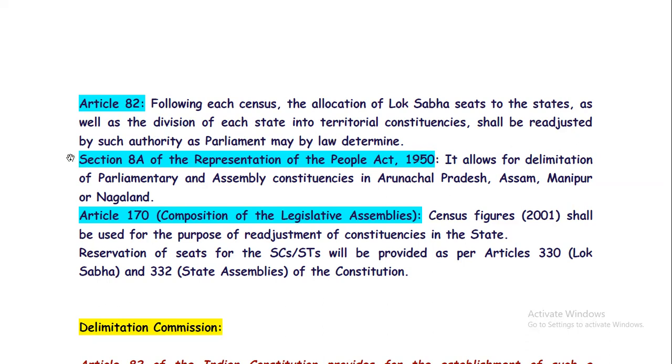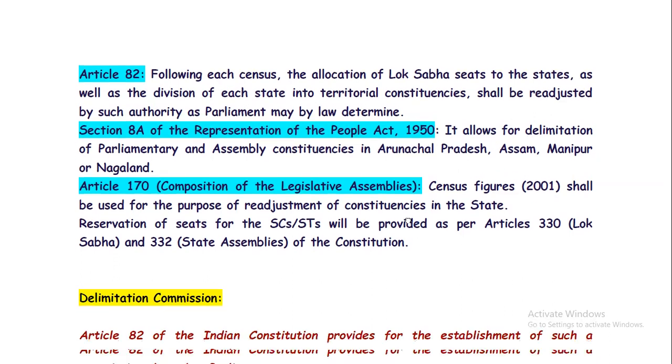The next constitutional provision is Section 8A of the Representation of the People Act 1950, and it allows for the delimitation of the parliamentary and assembly constituencies in Arunachal Pradesh, Assam, Manipur, or Nagaland. So this Section 8A of the Representation of the People Act 1950 is associated with the state Assam also.